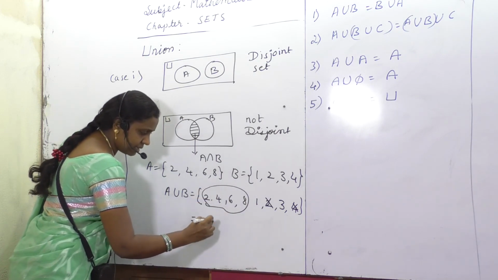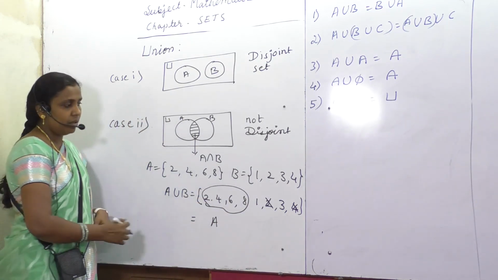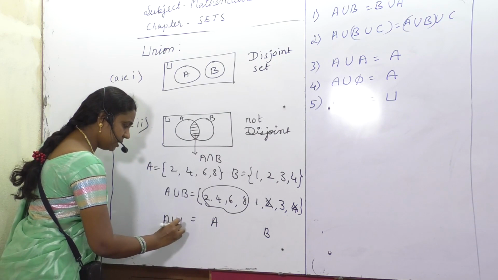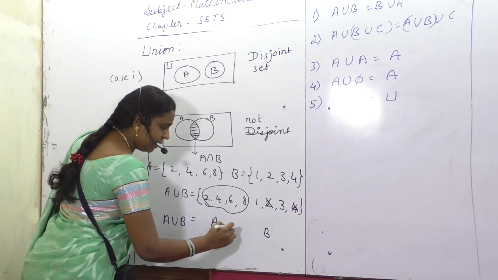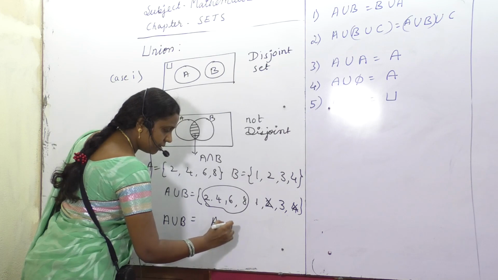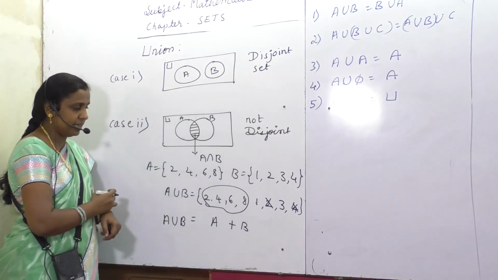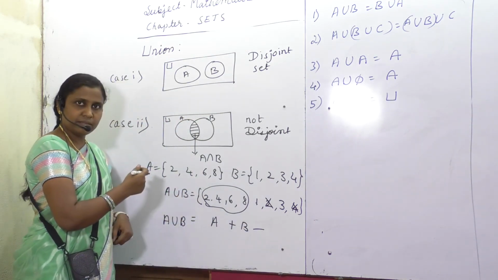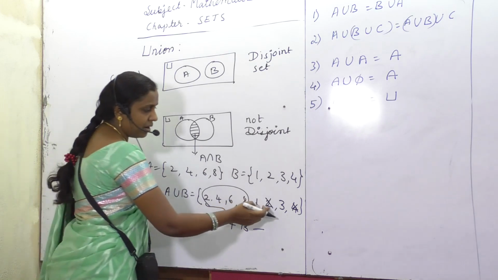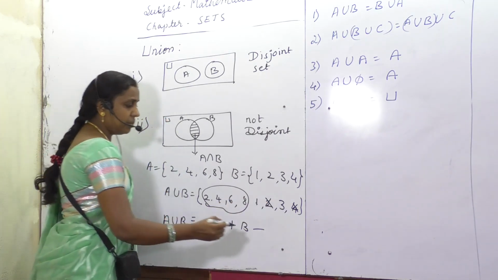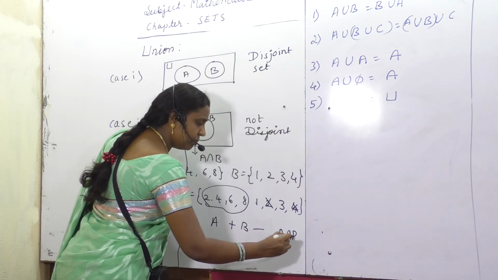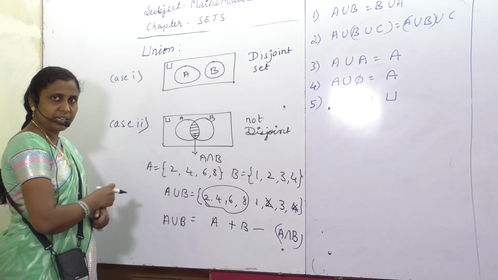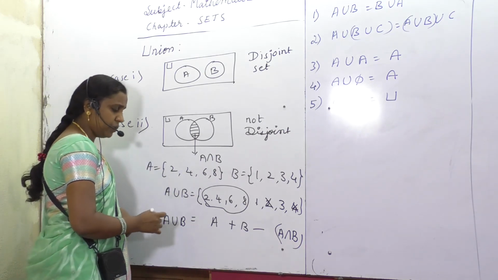Here, whether this set is A, whether this set is B. So A union B means set A and set B plus, I will write only for our understanding. And we are considering what? The common elements only once. We are not repeating those. We are not repeating those means A intersection B elements must not be repeated. Must not be repeated means only once you have to put.